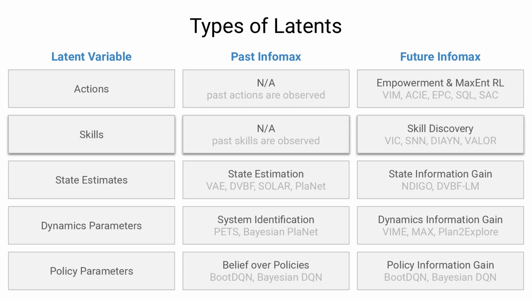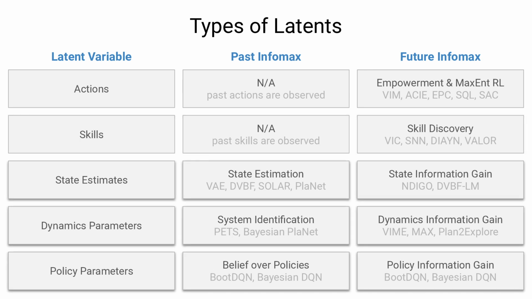Similarly, skills are temporally abstract variables that condition the policy. They also become observed during environment interaction and thus contribute no past mutual information term. Their future information term leads to variational skill discovery. In contrast, latent state estimates or model parameters are never observed. Their past information terms correspond to state estimation and system identification respectively. Their future term is known as the expected information gain that steers the agent towards inputs that are expected to convey the most bits of information about the representations.